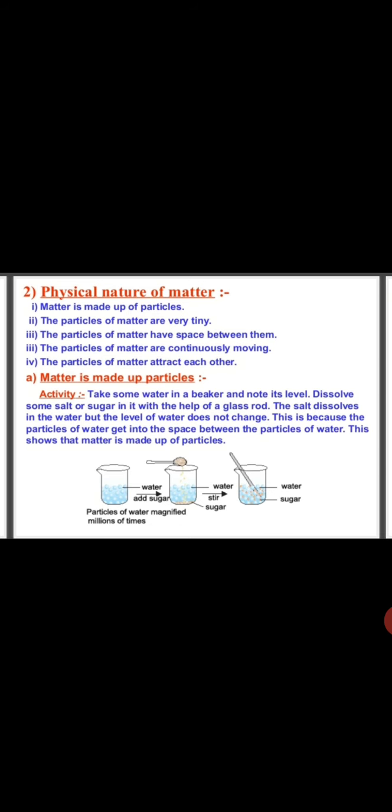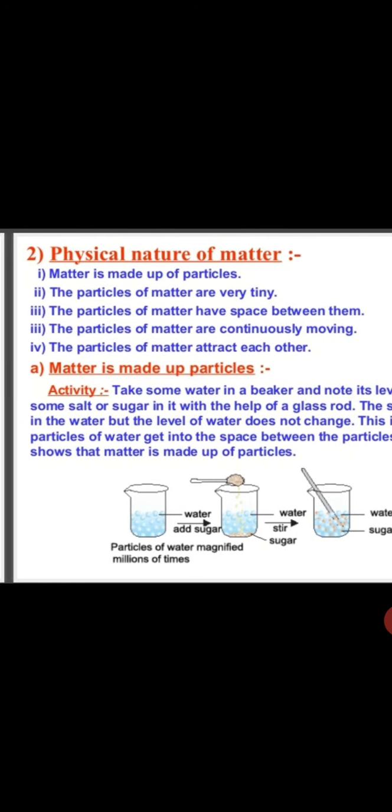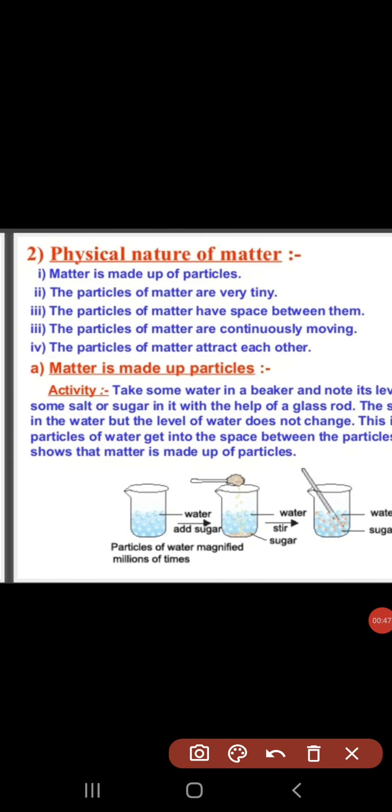So these are the physical properties of matter. Today we will discuss these properties one more time because they are very important. The first property is that matter is made up of particles. Any matter we can take, either a chair, a table, or whatever thing we have in our surroundings, is made up of tiny particles.